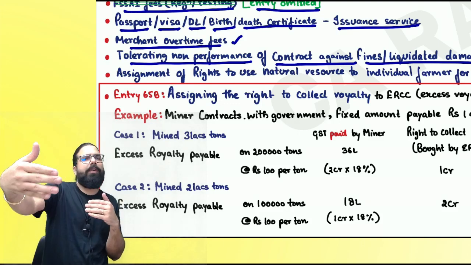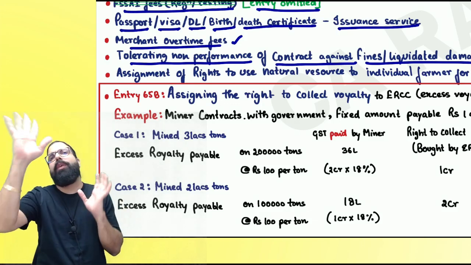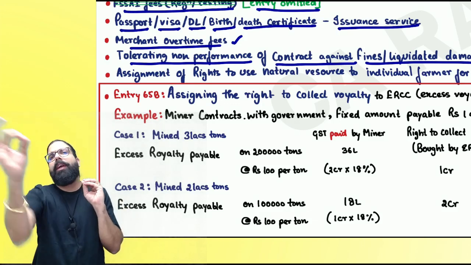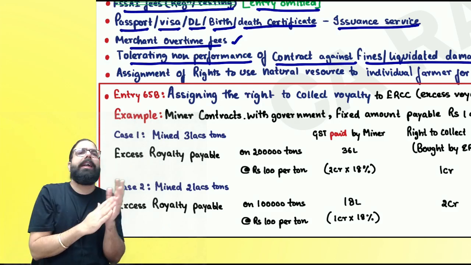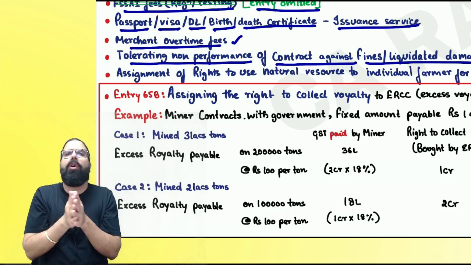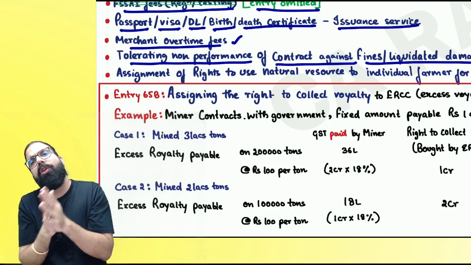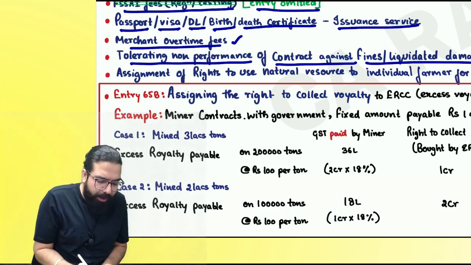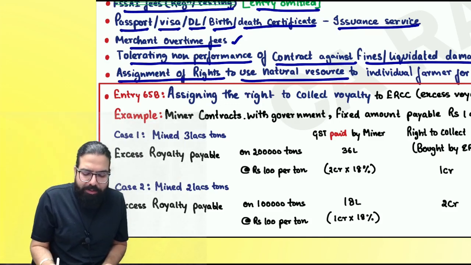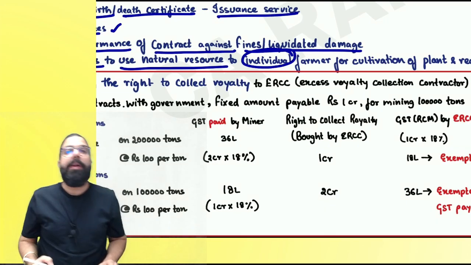If the government had a contract with you and told you that if you don't do this, you have to pay this much fine to me, then whenever you pay that amount to the government, that service of the government is also exempted. The last one over here, assignment of right to use natural resources, whenever it is given to whom?